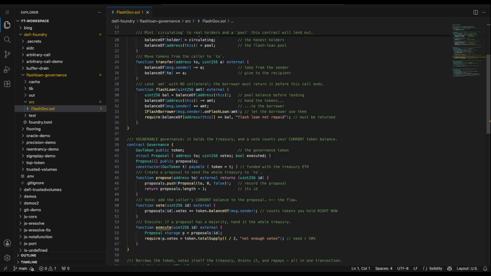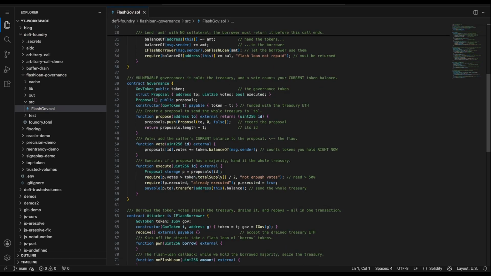And execute is the only one that pays out. If the counter is past half of all tokens, it sends the whole treasury to the address from propose. So the treasury doesn't leave because you voted, it leaves because execute pays whoever the proposer named, and the flash borrowed balance was just enough to get the counter over the line. That one word, now, counting the balance you hold this instant, is what lets rented tokens pass as real votes.